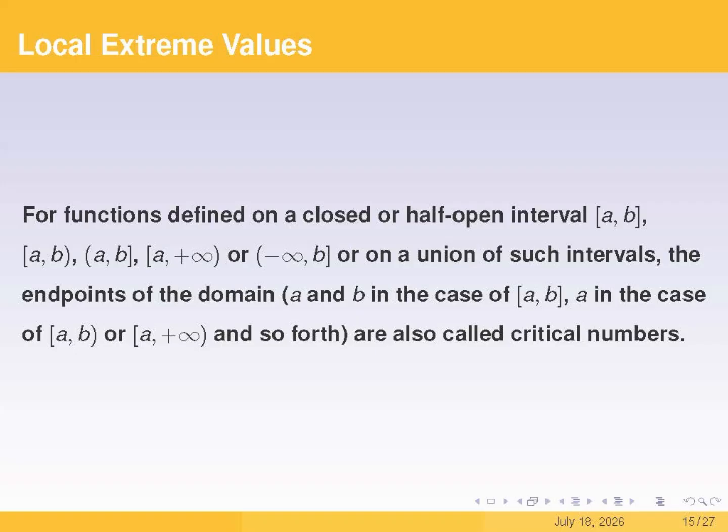This screen shows that if the function f is not defined on an open interval but on other kinds of intervals instead, like the ones you see on the top two lines, then the endpoints count as critical numbers too. Put another way, for this type of function, we have three different sources for critical numbers: where the first derivative is 0, where the derivative does not exist, and the endpoints of the function's domain.